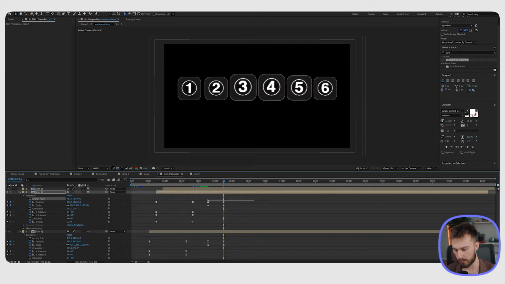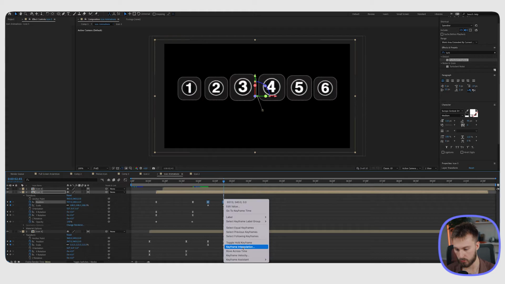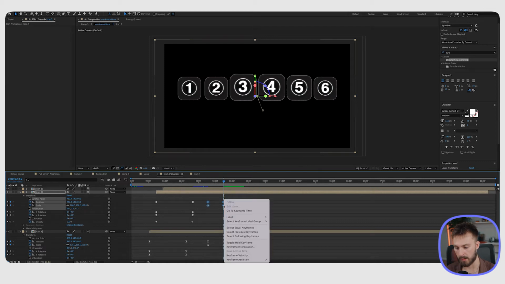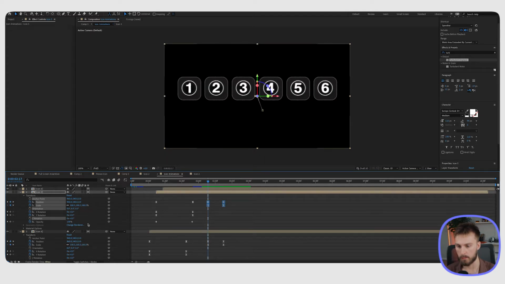What we then need to do is change this top keyframe to a linear. So what you do is keyframe interpolation, go over to linear, and it should be okay. From there, I'm going to highlight both of them, keyframe assistance, easy ease, and then we could copy these keyframes here and do the exact same thing for number 2.